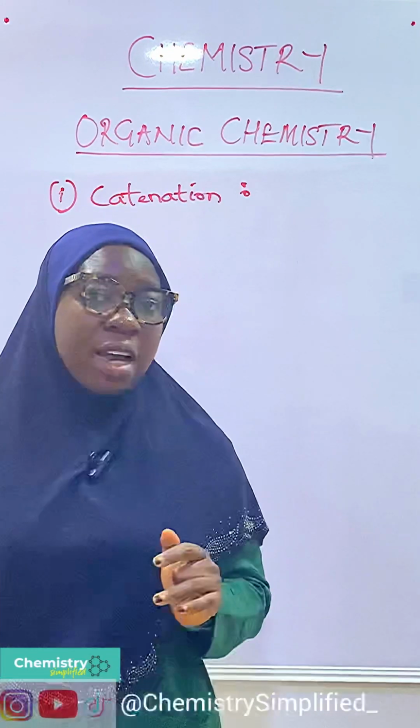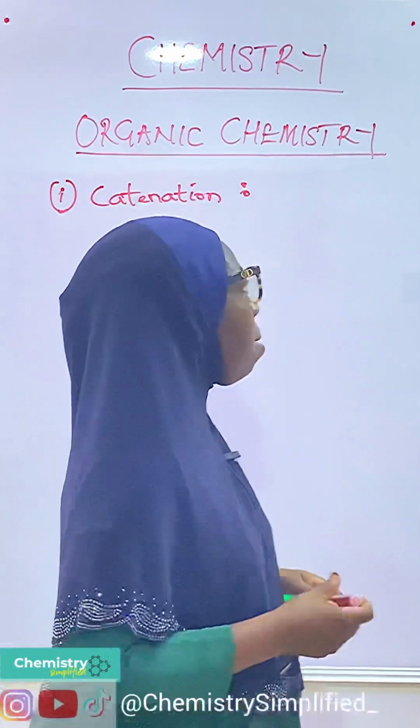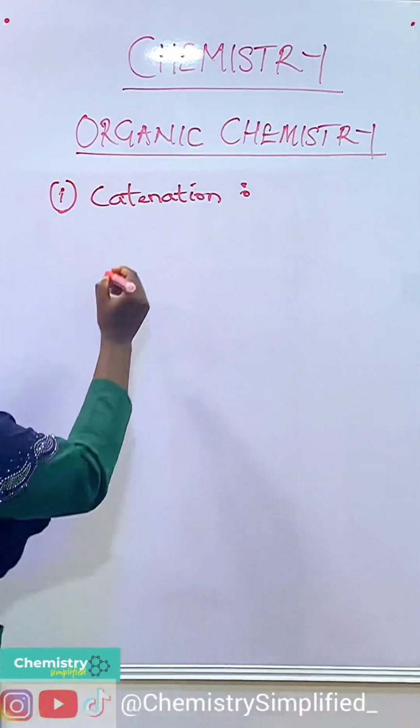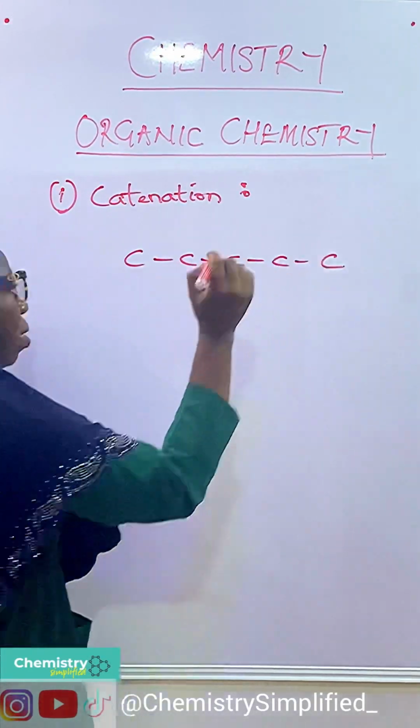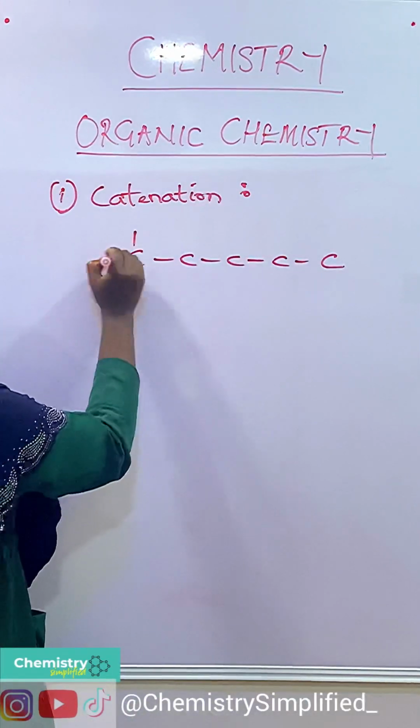Let me give you an instance of pentane. Pentane is a 5-carbon compound. That means it has 5 carbon atoms with hydrogen around it.